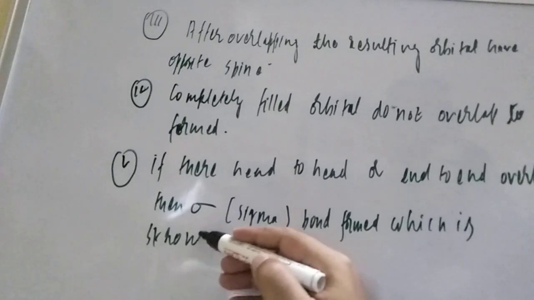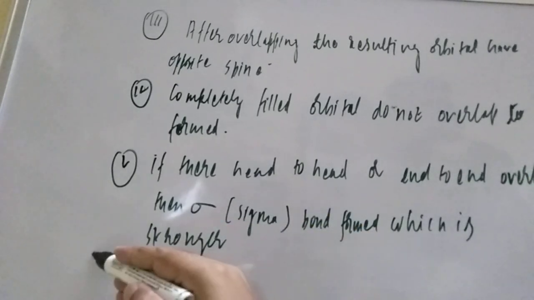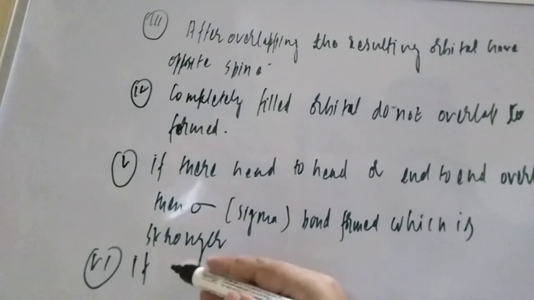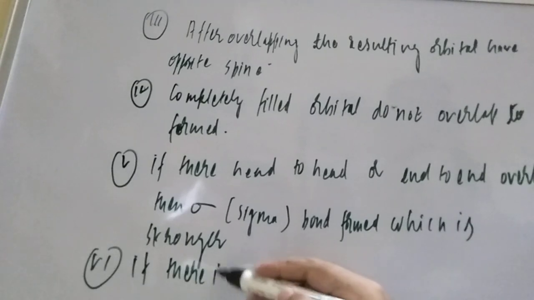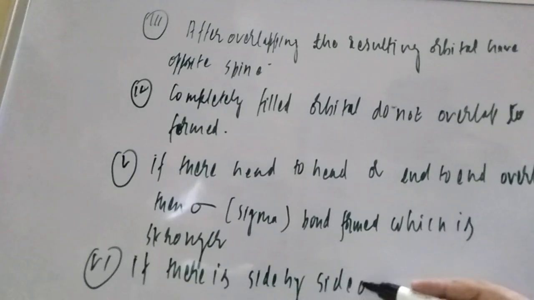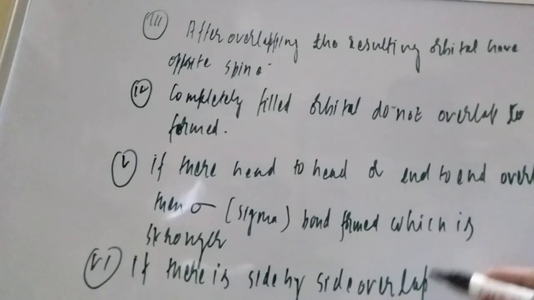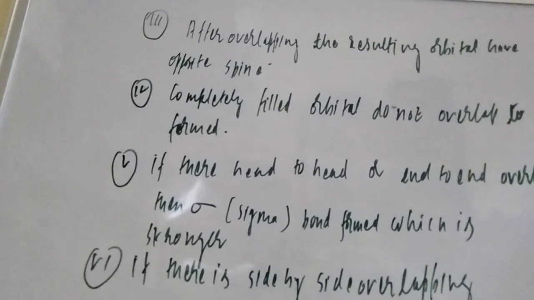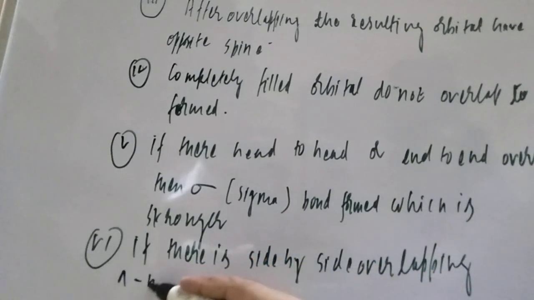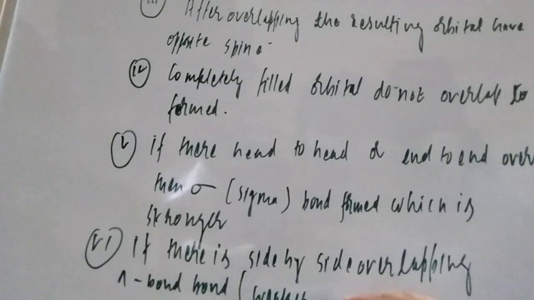And the last point, the sixth point, they said: if there is side by side overlapping, then a pi bond is formed. If side by side overlapping is there, student, a pi bond will form, and the pi bond is a weaker bond.